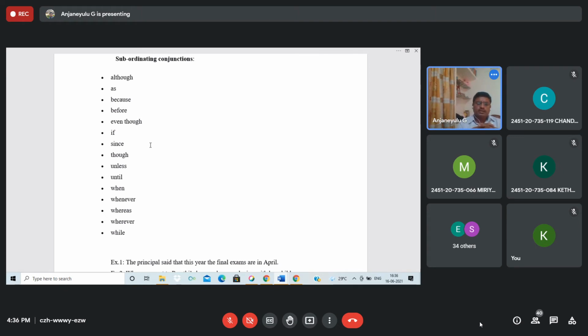Students, can you say at least one out of all these subordinating conjunctions? I said while, if, since, until, when, whenever. You are unable to tell the statement?